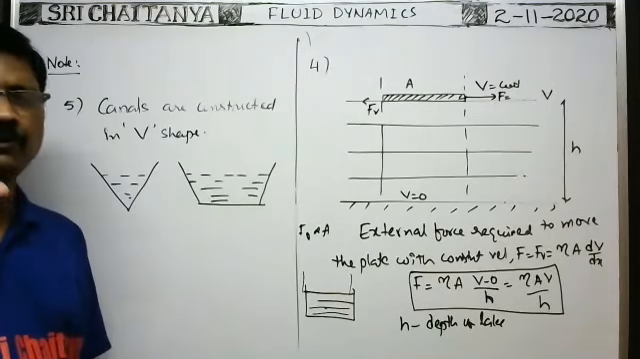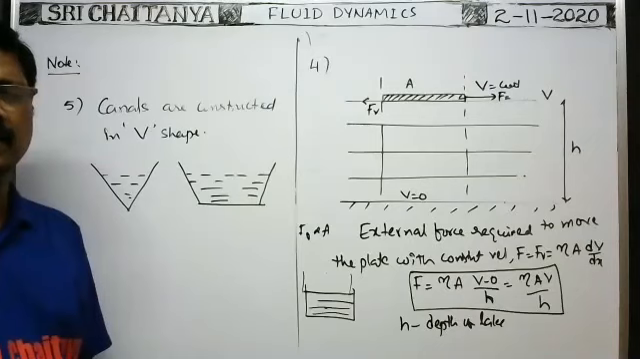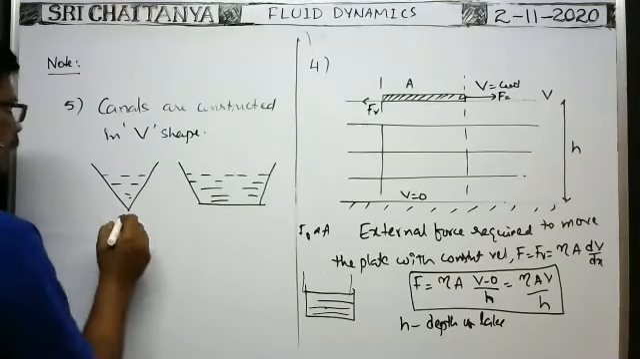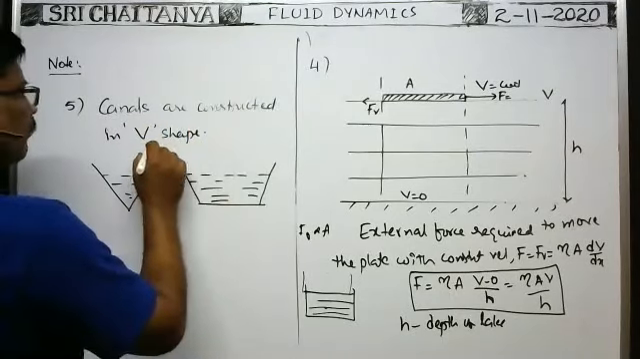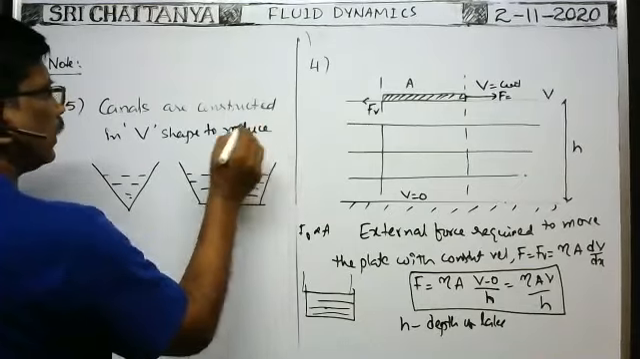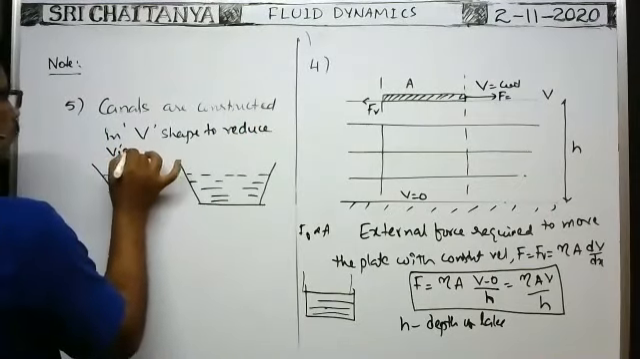I think everyone followed this point. Did you follow this point or not? So canals are constructed in V shape to reduce viscous force. Very good. To reduce viscous force.